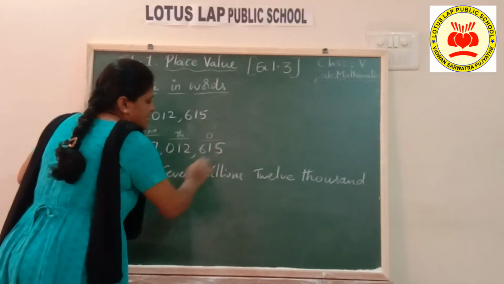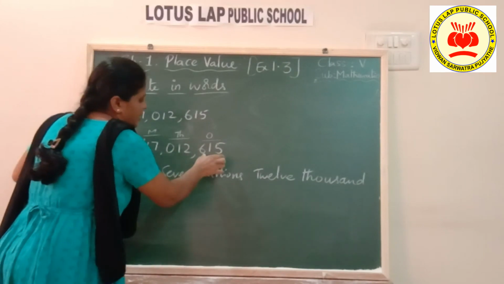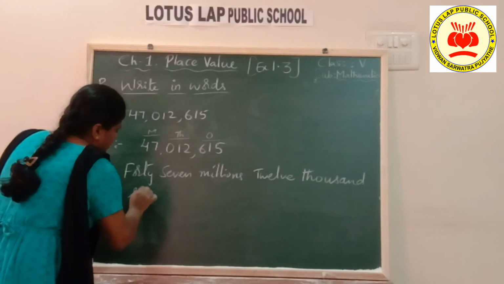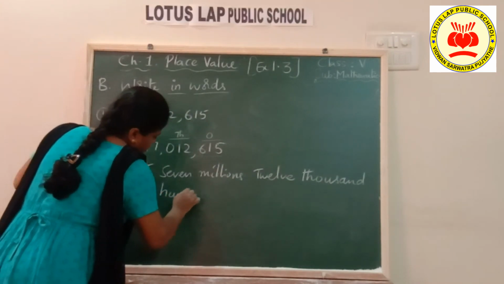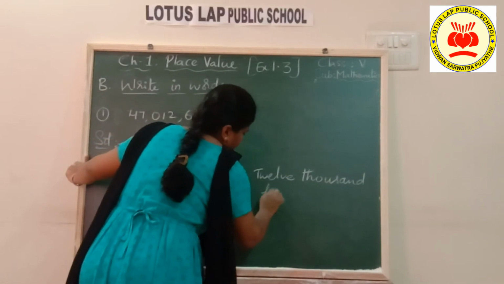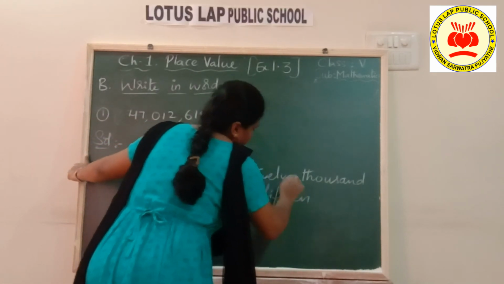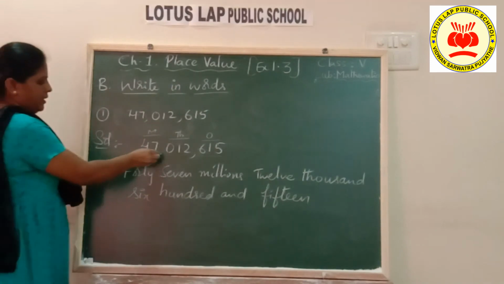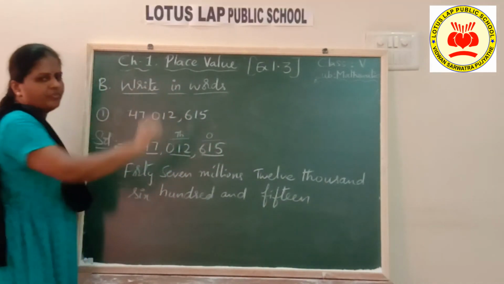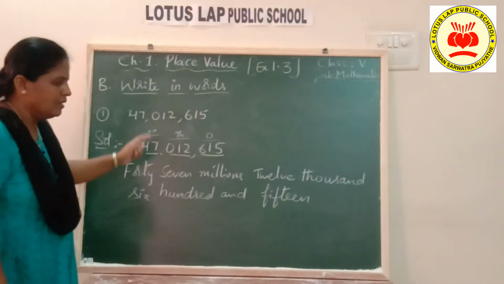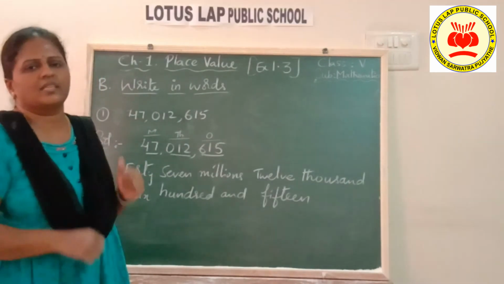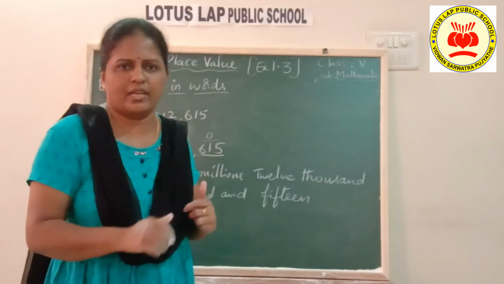Last, the ones period. What are the 3 digits? How do I read these 3 digits? 615. So 47 millions, 12,000, 615. This is how you write it in words in the international system, children. The remaining sums in this exercise you can try, children. They are very easy. Thank you.